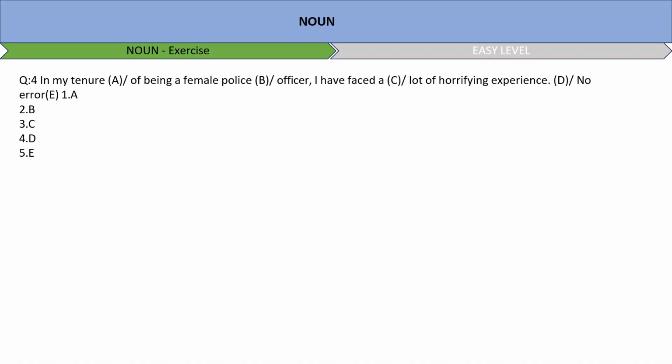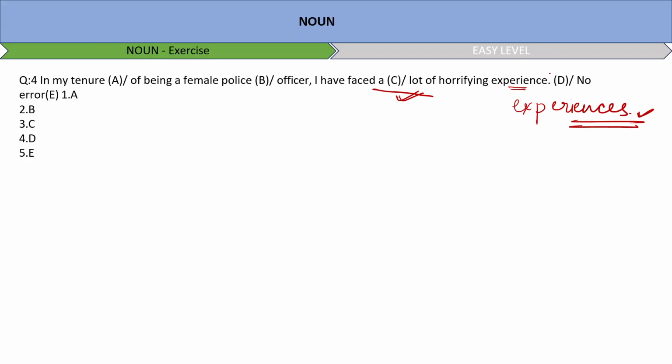When I say a lot of horrifying experience, don't you think there's a contradiction between a lot of and experience being a noun, shouldn't be used this way, right? There are several experiences. We are talking in a plural sense. So when the plural sense is here, we should go with the term experiences and not experience. So the error here is option number D.